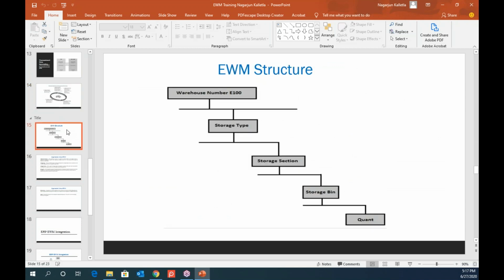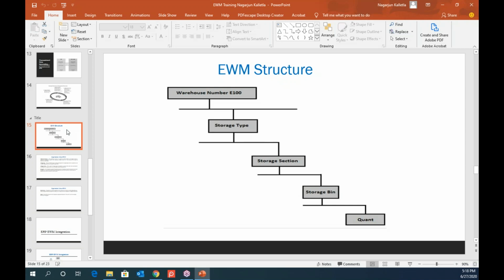How the structure of EWM looks is very straightforward and very clean, because otherwise on the ERP side you will have a lot of structures. On the MM also you will have the plant, company code, and purchase organizations assigned, at the plant or company code level or somewhere else. There is so much organizational structure on the other sides, right? But in EWM, it's very straightforward.